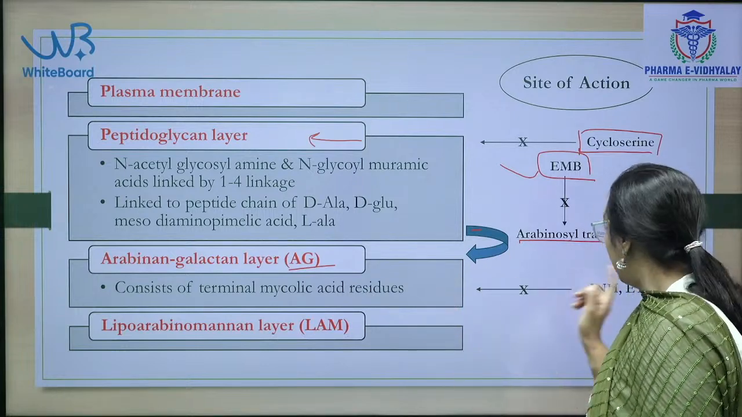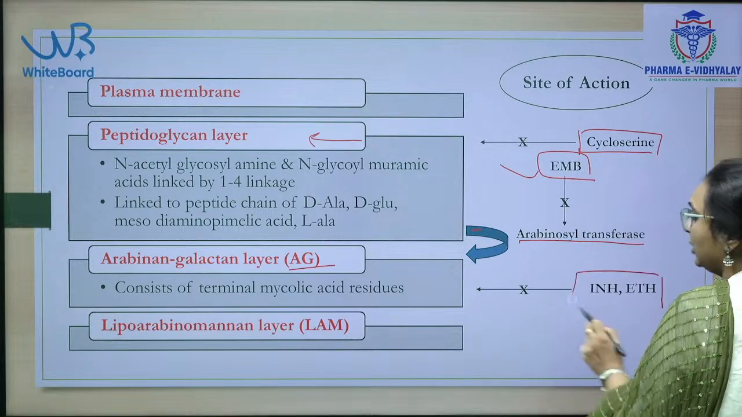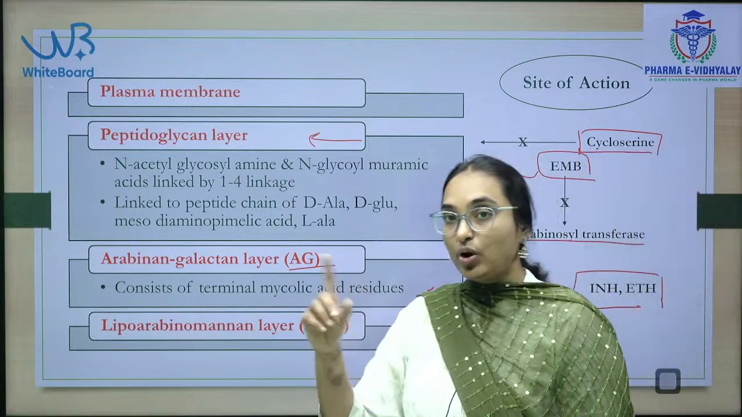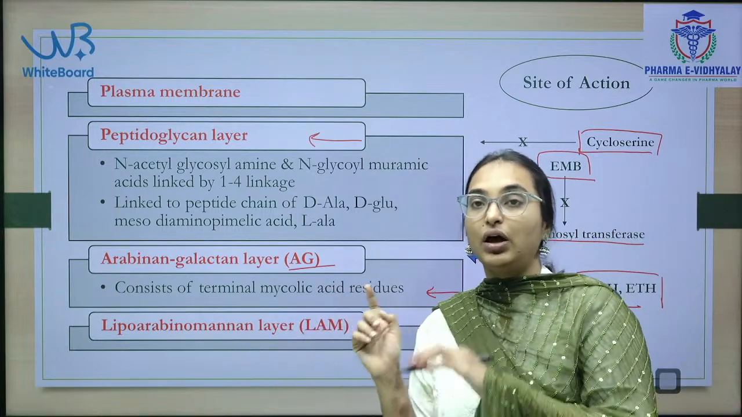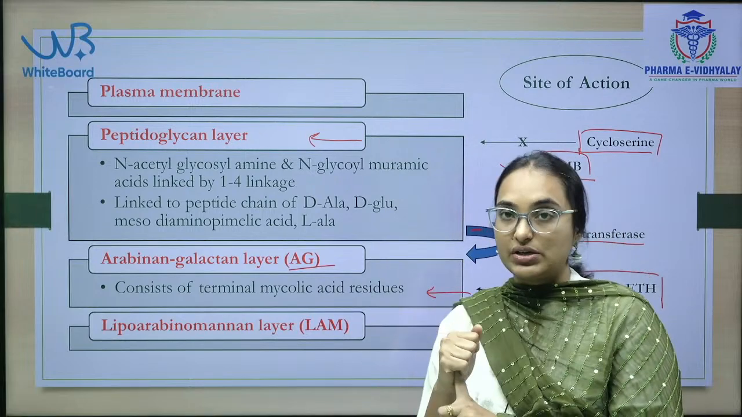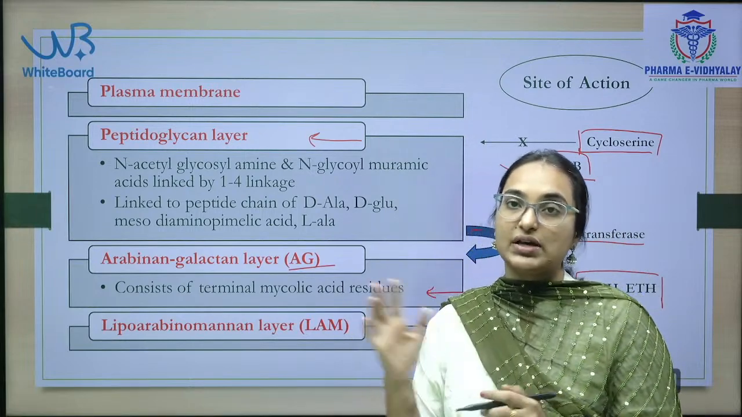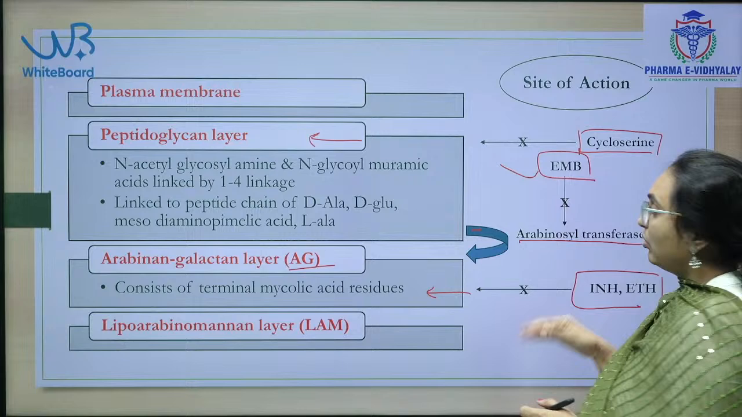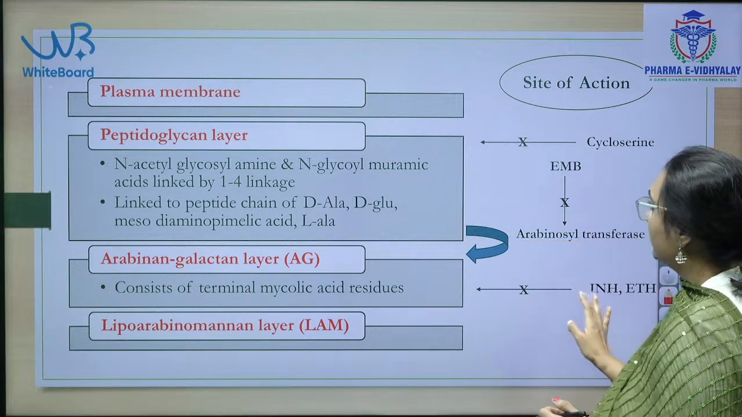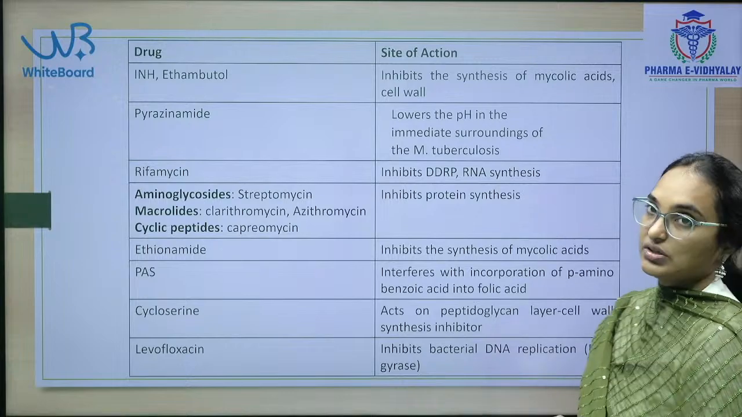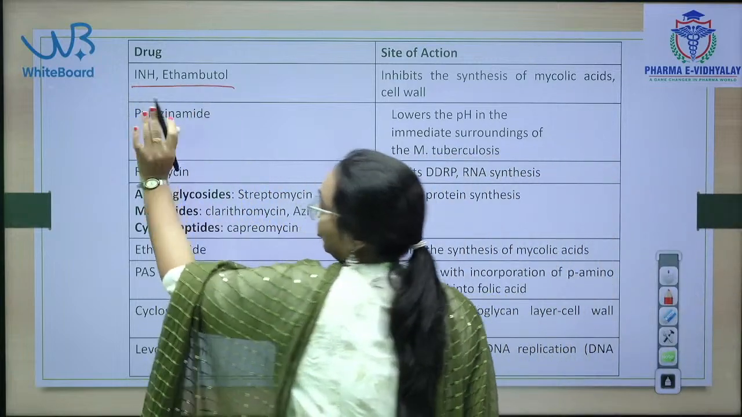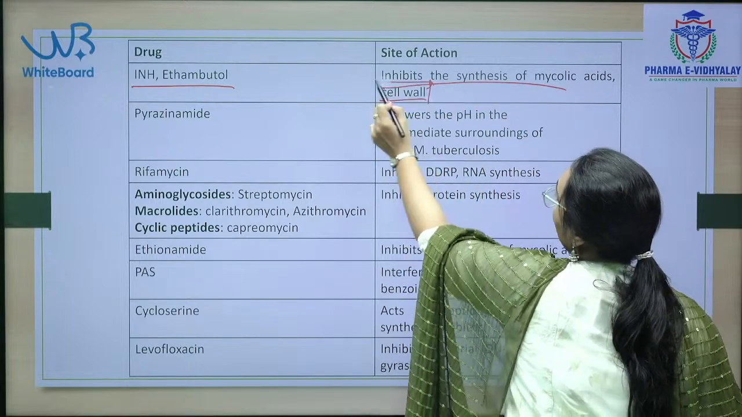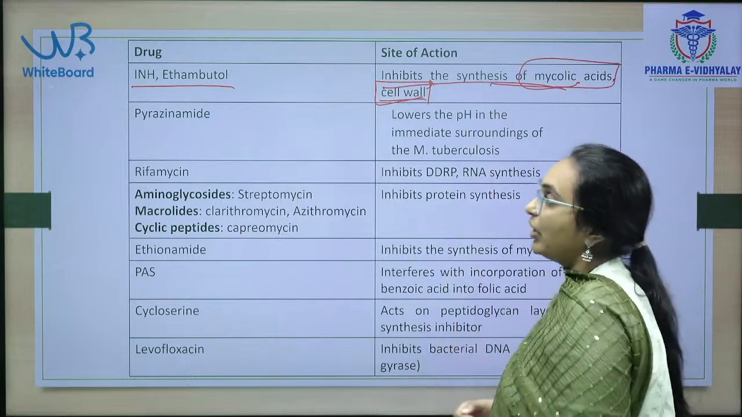Isoniazid and ethionamide act on mycolic acid residues. The question may be asked as: which pair of drugs acts on mycolic acid residues? Those are isoniazid and ethionamide. Now I will give you a gist of all the drugs and their sites of action. Isoniazid and ethambutol are two drugs acting on cell wall synthesis, especially acting on mycolic acids.